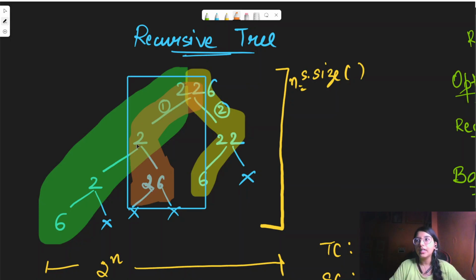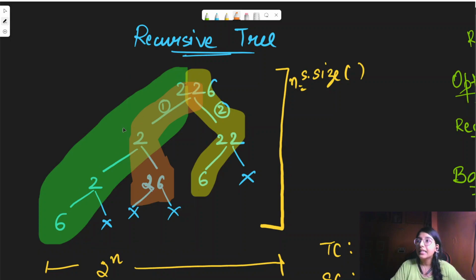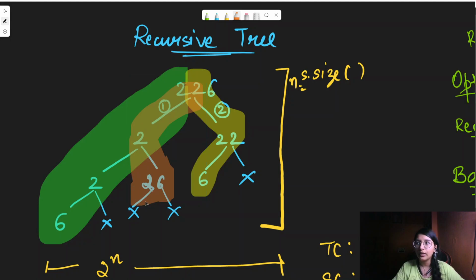So here, when 1 digit is selected, then 2 is selected, then again 2 is selected, and then 6 is selected. So this is one of the ways for decoding. Then when we go ahead with this, there is no possibility of selecting 2 digits, right? So here 26 is selected, and after that nothing would be selected, because this is the end case, it has reached the end point. So this is one more way. And then if we go for 2 digits, then when 1 digit is selected, that's 6. So this is one of the ways. But we can't select any more digits after this.